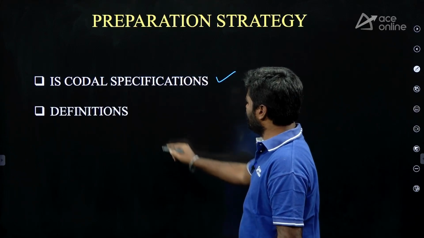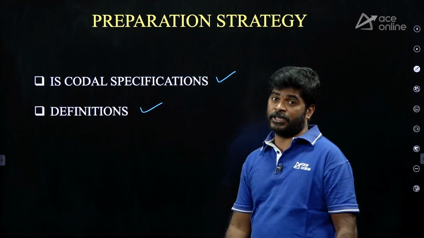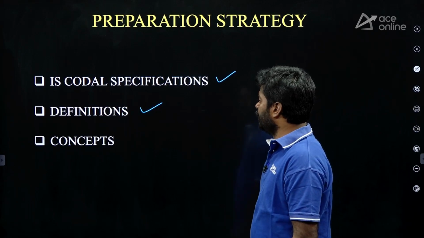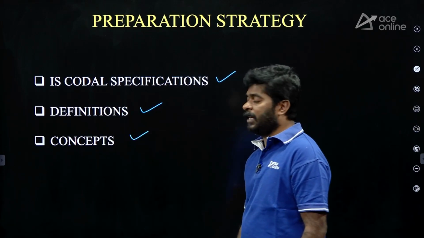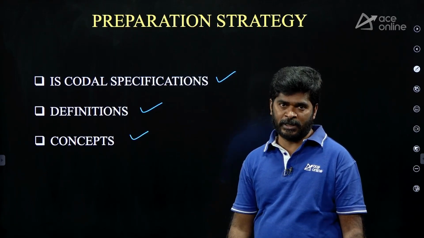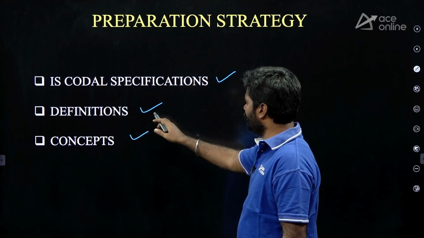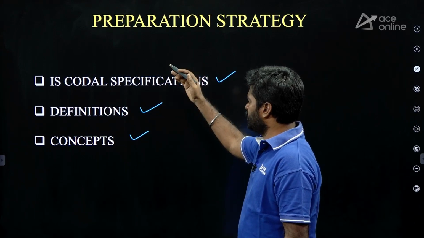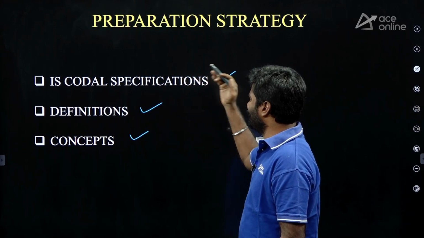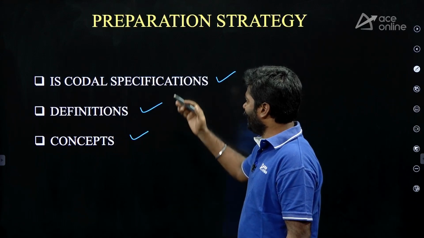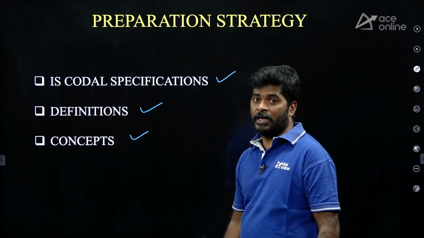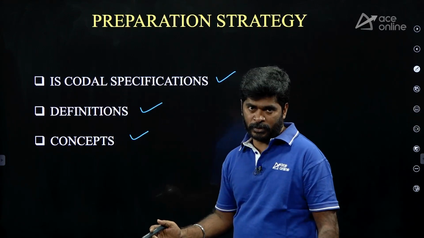After that, there is a chance to give definitions also. After that, more and more chances are there to give questions based on concepts. So you have to give the priority like this. First, give preference to IS codal specifications. Then give priority to definitions. Then come to the concepts.